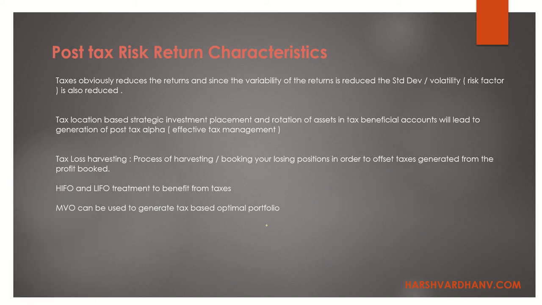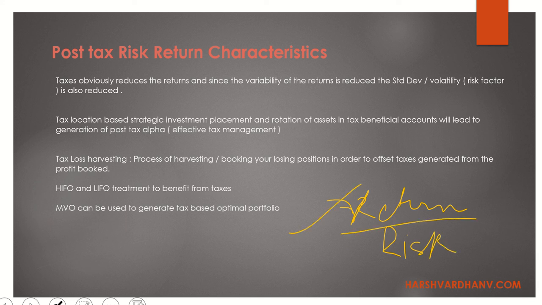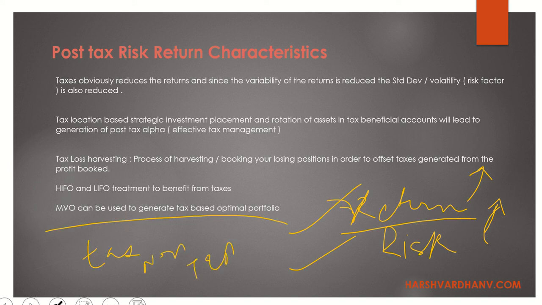the allocation which has the post-tax optimal return, you might use machine-generated algorithms to have a post-tax MVO. So right now MVO is basically what? It just takes your return profile, it takes your risk profile, and it tries to gain the maximum return at the minimum risk, and so on and so forth. So as the return increases, the risk also increases. But what we are adding over here are the parameters of taxable account, non-taxable account, TEA account, TDA account. So based on the combination of asset classes and the tax account, the system will generate an optimally efficient portfolio.